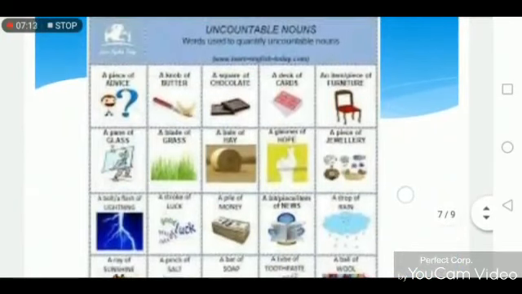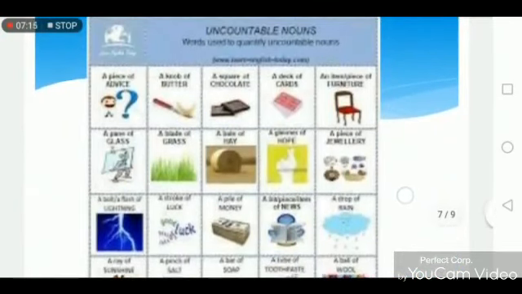Here is the chart of uncountable nouns. All of this discussion raises the question of how we can count the uncountable noun. In order to count the uncountable noun, you need to use some phrases. For example, a piece of.